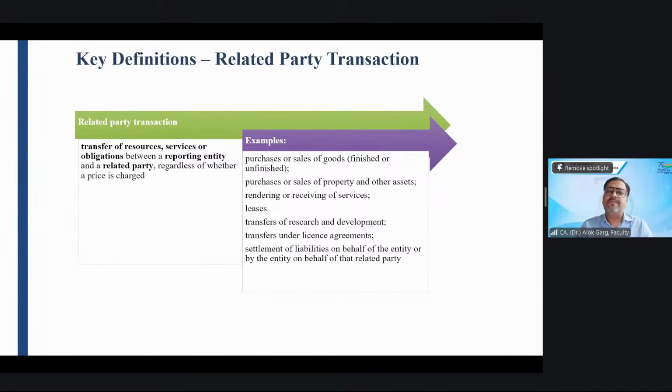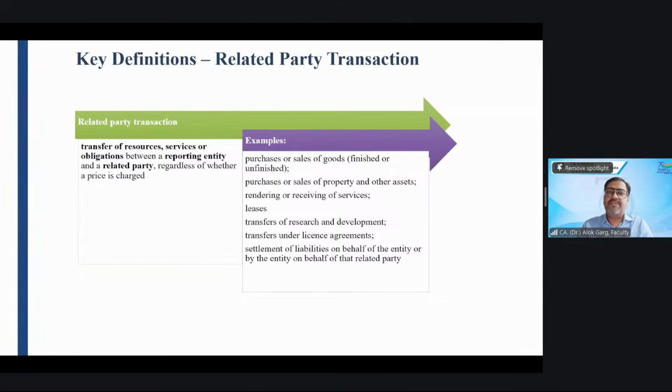Second example. A Limited and B Limited are related parties. B Limited is an associate of A Limited. A Limited is having significant influence over B Limited. A Limited sold goods worth 1 crore rupees to B Limited free of cost. No price has been charged, no consideration has been charged. So A Limited sold goods to B Limited at zero price. The invoice was raised but at zero value. Worth goods 1 crore rupees. Is it a related party transaction?